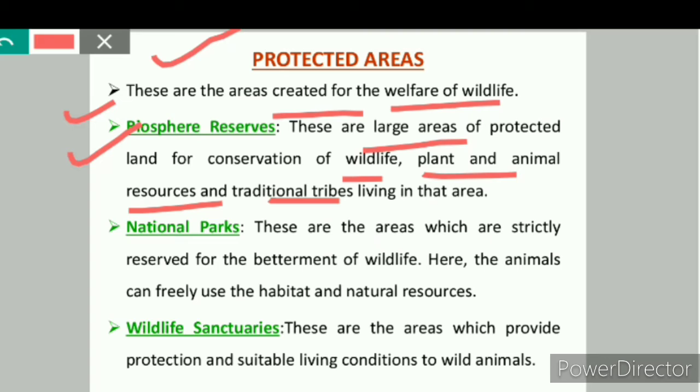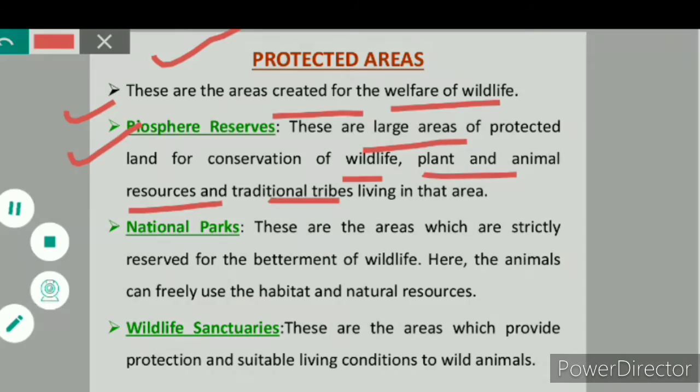For example, the Panchmari Biosphere Reserve in Madhya Pradesh consists of one national park named Satpura and two wildlife sanctuaries named Bori Wildlife Sanctuary and Panchmari Wildlife Sanctuary. So this was about the Biosphere Reserve.